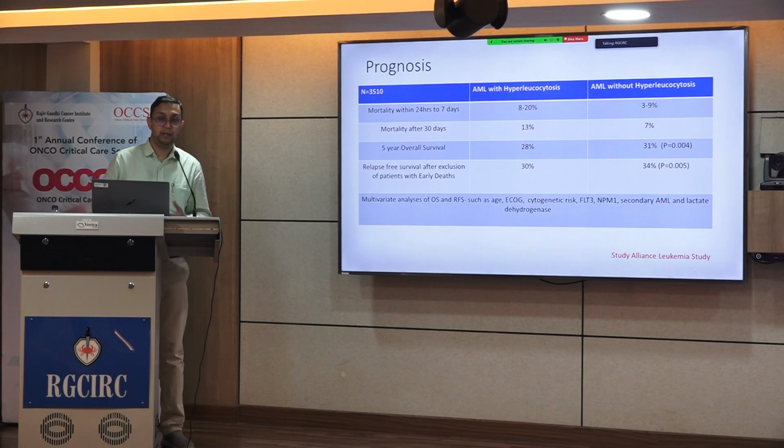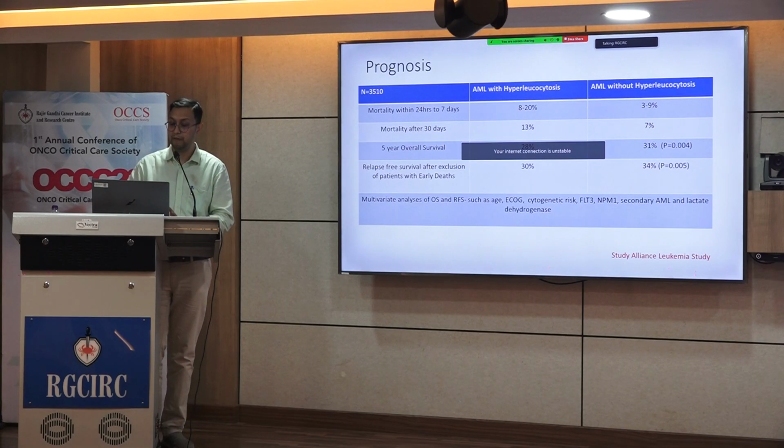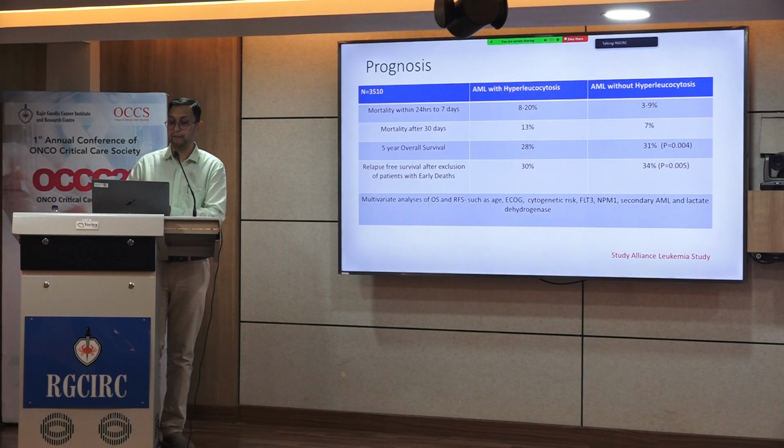Now, one common question is, what is the usual prognosis of a patient who presents with hyperleukocytosis? Hyperleukocytosis is usually associated with high early mortality, as shown from previous studies. These patients also have poorer overall and relapse-free survival compared to patients who do not present with hyperleukocytosis. This is after we have adjusted for other important prognostic factors like age, performance status, cytogenetic factors, and other disease factors. However, as of now, it is not considered important.